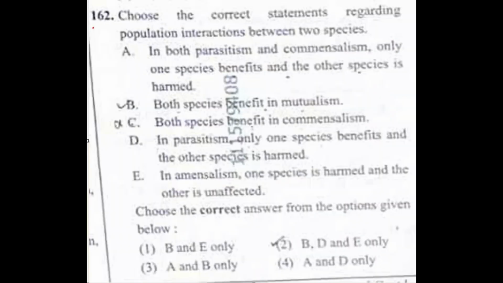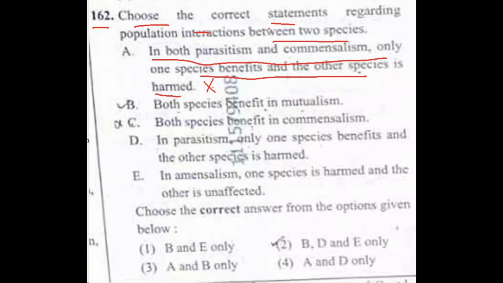Question number 162. Choose the correct statements regarding population interaction between two species. A. In both parasitism and commensalism, only one species is benefited and the other species is harmed. This is wrong. Option B says both species benefit in mutualism.